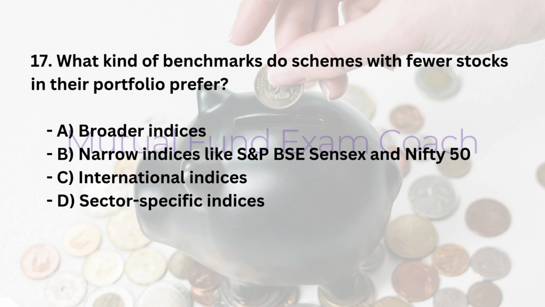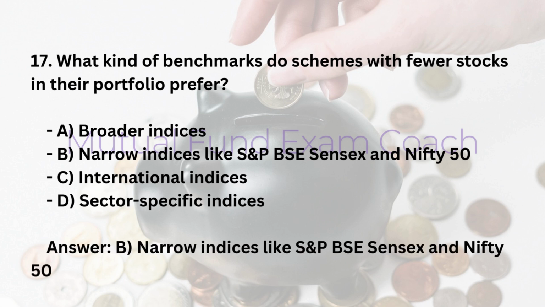17. What kind of benchmarks do schemes with fewer stocks in their portfolio prefer? A. Broader indices. B. Narrow indices like S&P BSE Sensex and Nifty 50. C. International indices. D. Sector-specific indices. Answer, B. Narrow indices like S&P BSE Sensex and Nifty 50.